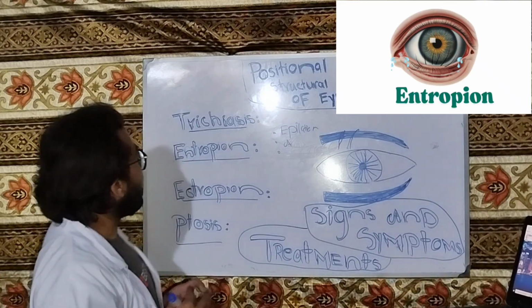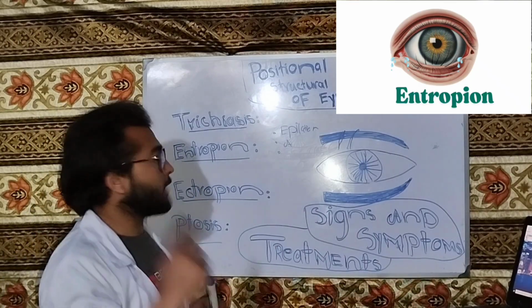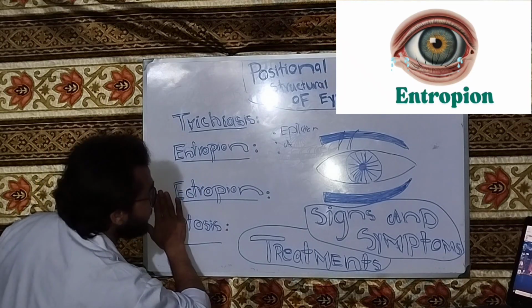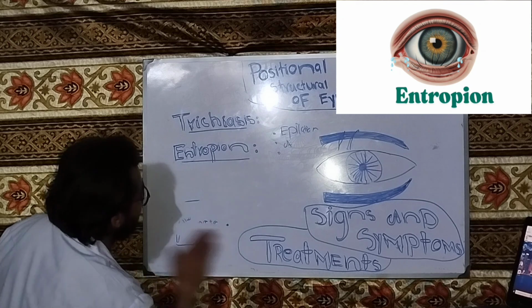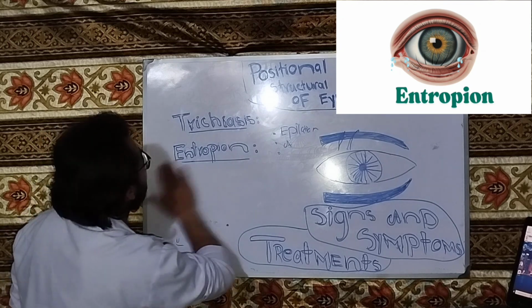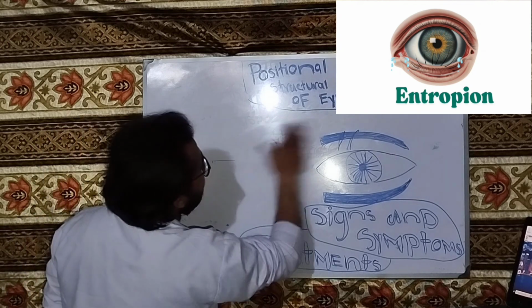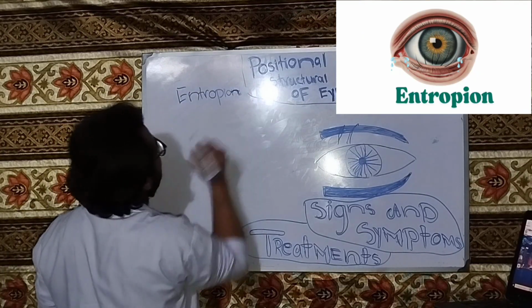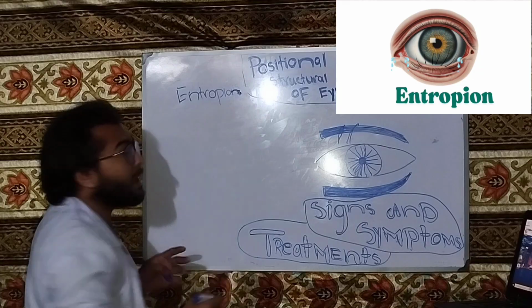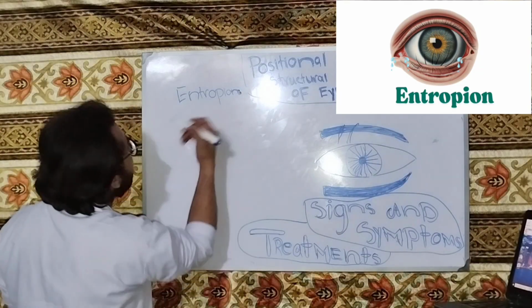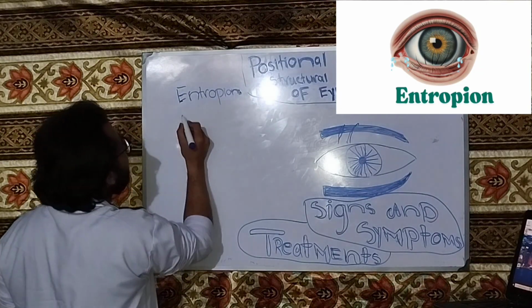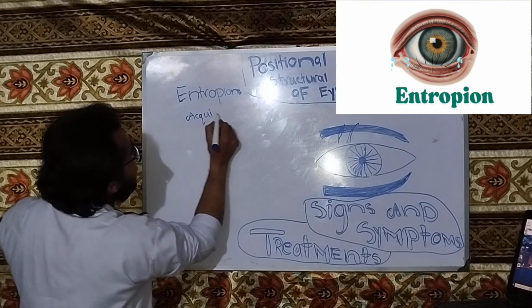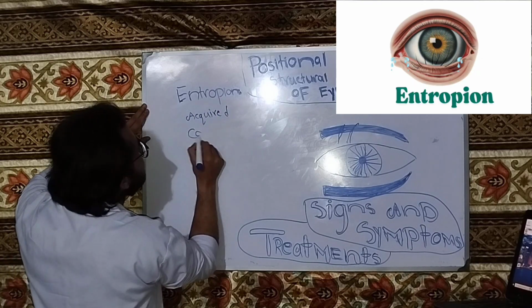Entropion is mainly of two types: acquired and congenital.